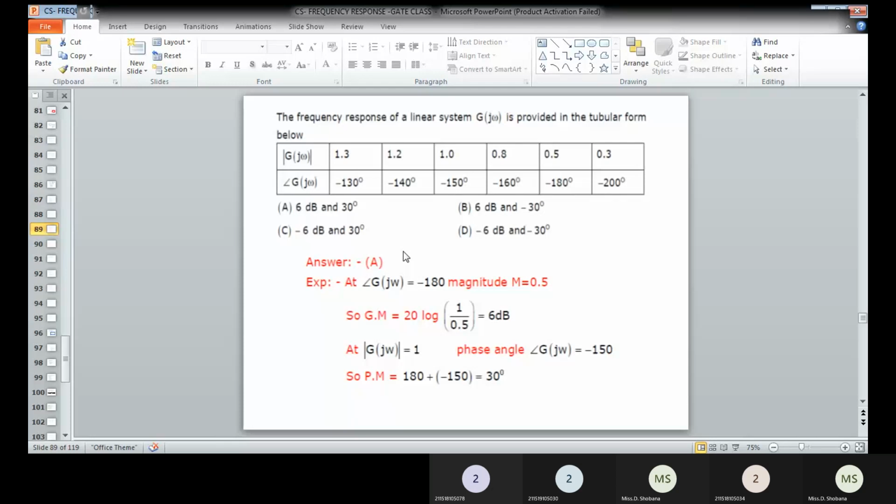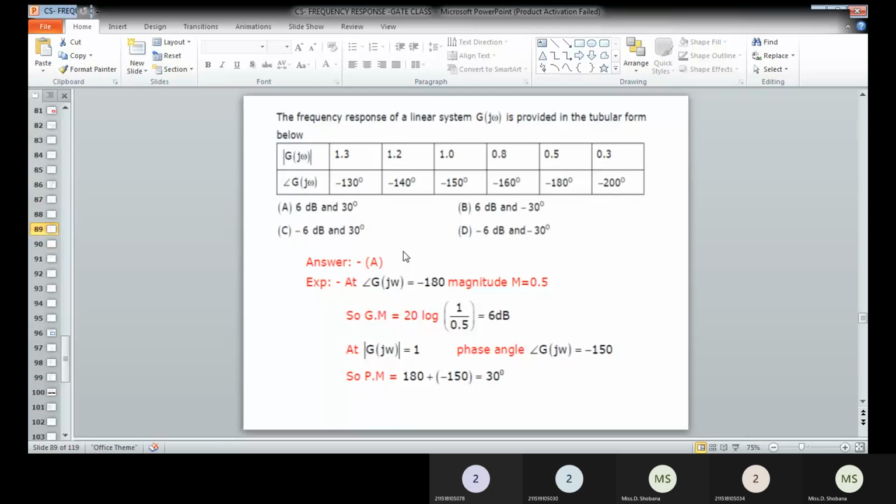That means additional gain added to the system at the phase crossover frequency. Phase margin means the additional phase lag added to the system at the gain crossover frequency. Gain crossover frequency means the frequency corresponding to 0 dB, where it intersects with the magnitude plot.